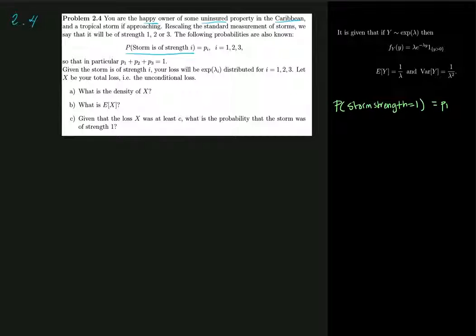The probability that the storm has strength 2 is given by another probability, p2. And there's probability p3 that the storm will be of strength 3.